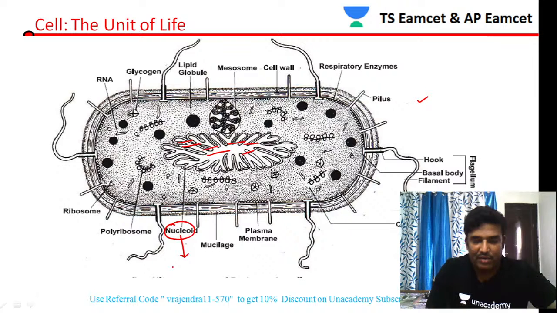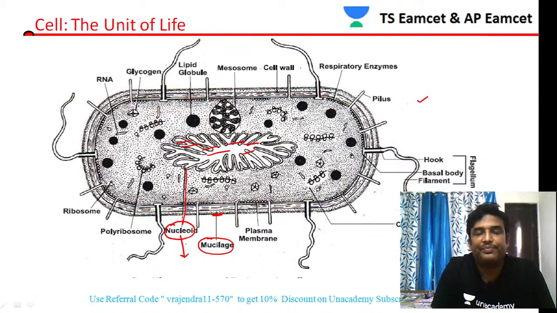Next you see here there is an outer sticky substance that is called mucilage. Anyway, let us first see the cytoplasmic contents. This part is called the nucleoid.